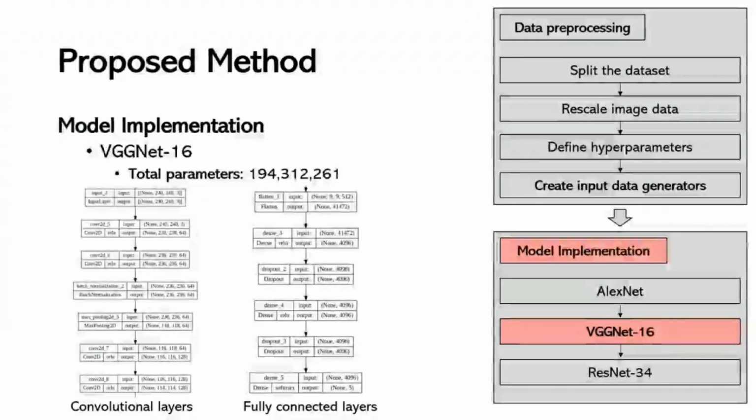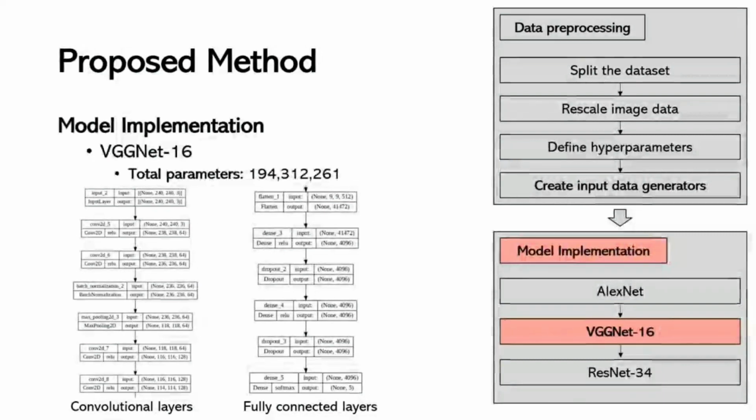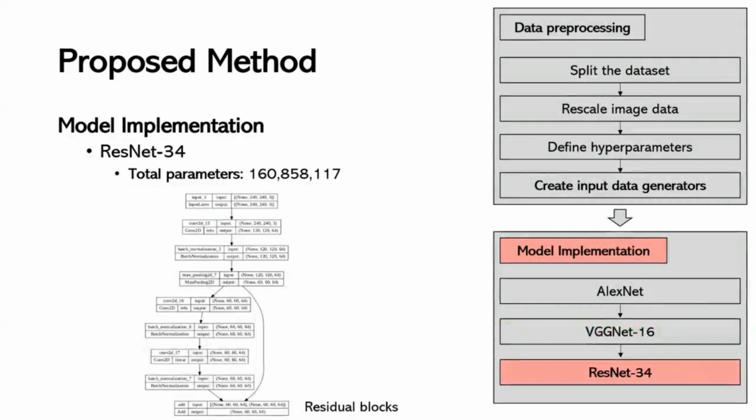It has a total of 16 convolutional layers. Each convolutional block starts with 2 convolutional layers followed by batch normalization and max pooling layers. Each layer has its respective parameters such as the number of filters, filter size, and stride as well. These are the snapshot blocks of the convolutional layers and fully connected layers in VGGNet16. The ResNet34 model includes 160,858,170 parameters, utilizing residual blocks to improve training stability and performance.